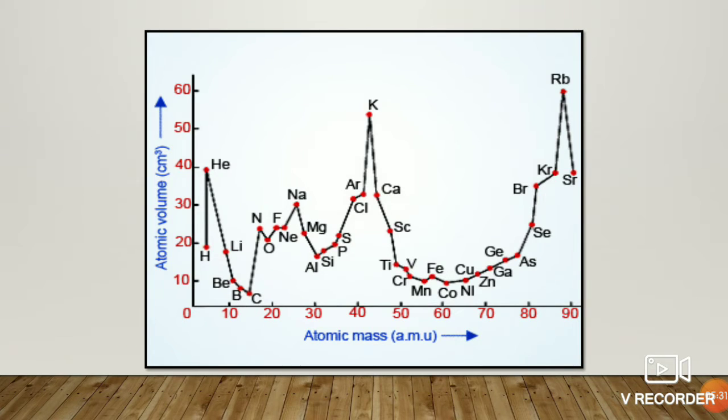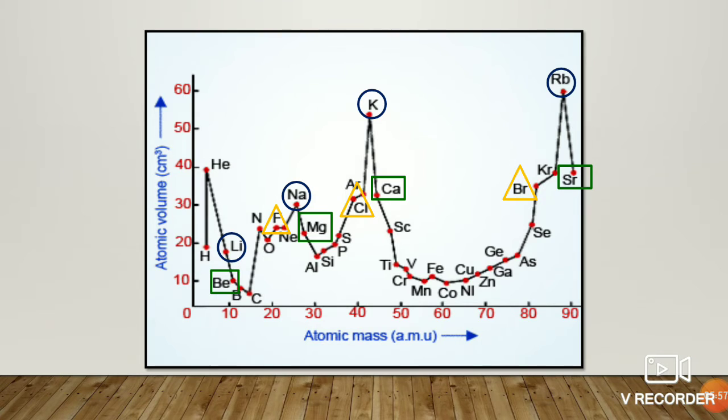So this was the curve given by Lothar Meyer. Now you see the most electropositive elements are at the peak, and the slightly less electropositive elements are in the descending position on the curve, like magnesium, beryllium, calcium, strontium. And all the halogen atoms, that is fluorine, chlorine, bromine, iodine, are in the ascending position on the curve.